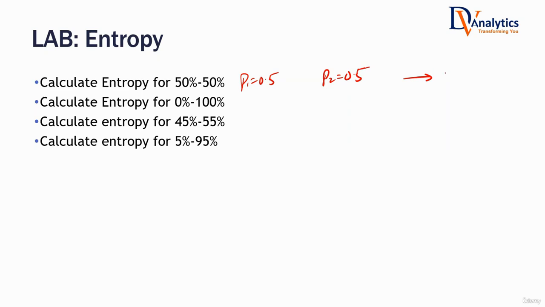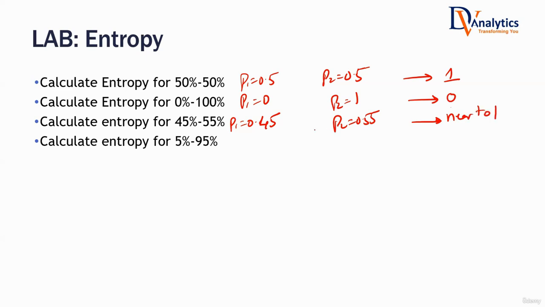Think about it once again. Entropy will be low or high? It will be highest, maximum entropy. If P1 is 0 and P2 is 1, in that case entropy will be zero, almost 0, the least. Now think about this scenario: P1 is 45% and P2 is 55%. In this case, entropy will be near to 0 or near to 1? Near to 1, because it is almost impure.